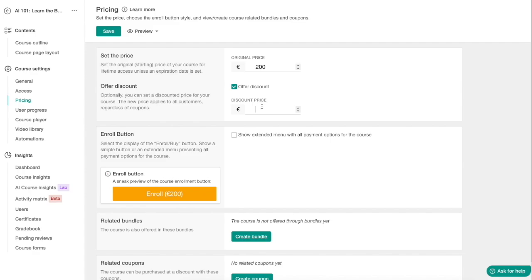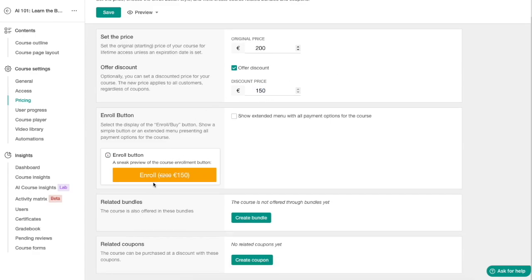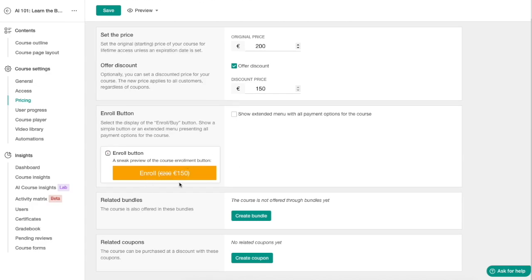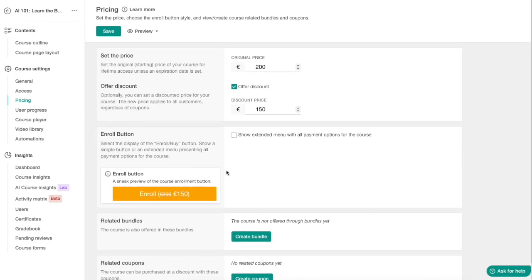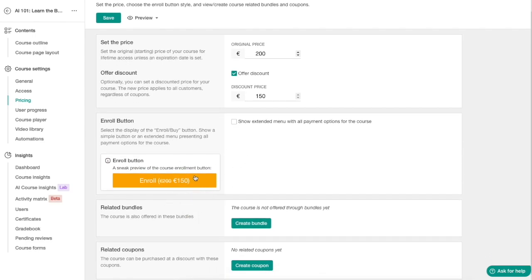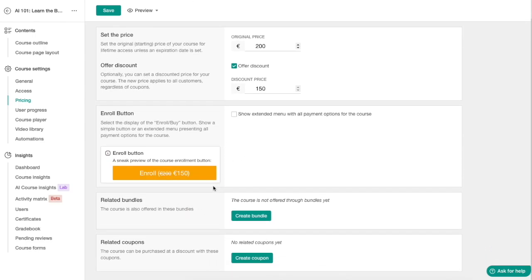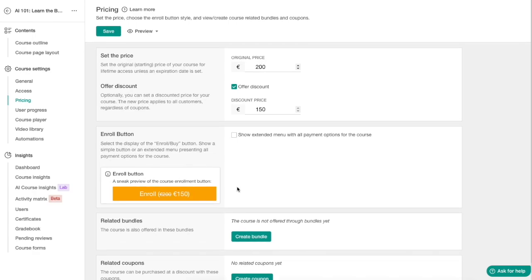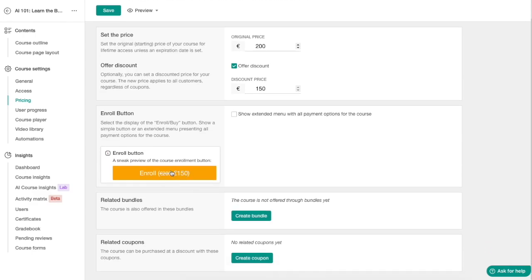You can offer a discount. So for example, let's do 150. So here it will say enroll now, striking through the original price and giving it like $150. And by the way, this is something you can't do easily on Thinkific. So I love that feature here. It allows you to do this strike through thing, which creates this kind of a scarcity offer feeling. And this creates some engagement. So now that we have this discount, it will instantly give a sensation that this might be something that is going out soon. So they might actually buy your course more easily when you have this strike through thing here.